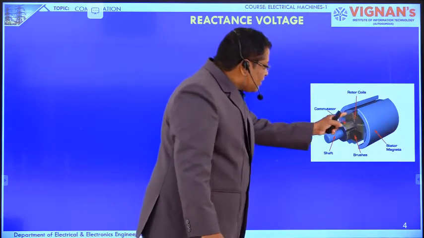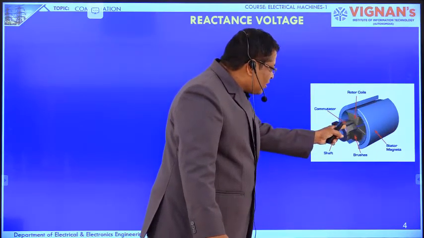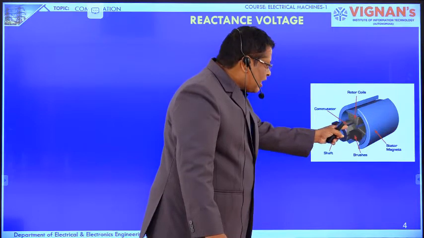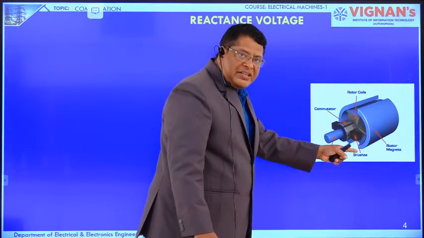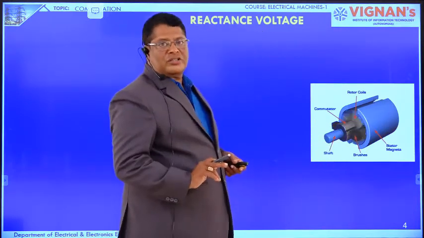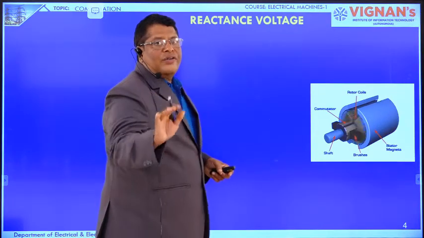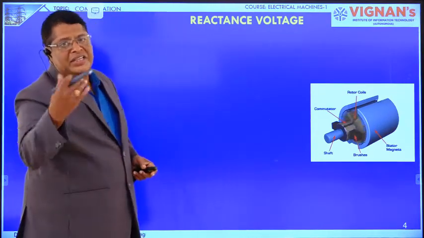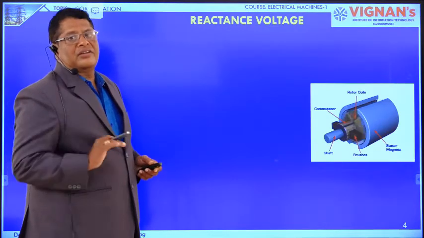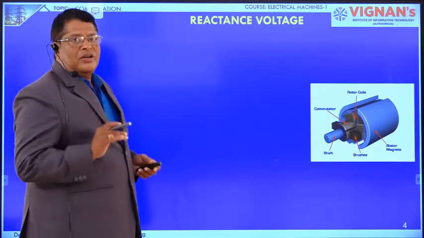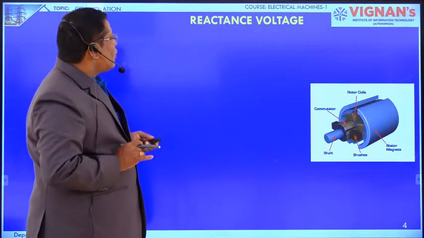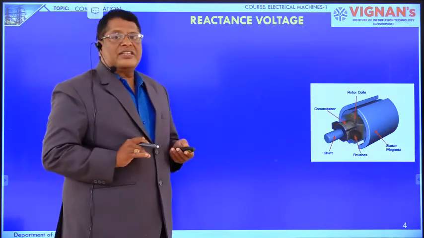Whatever current is coming from the armature to the commutator segment will be coming to the brushes during the commutation process, so that the current through the load is always constant, nothing but a DC current or DC power. Now here we are going to calculate how much the reactance voltage is.